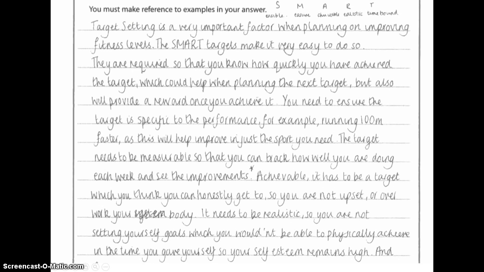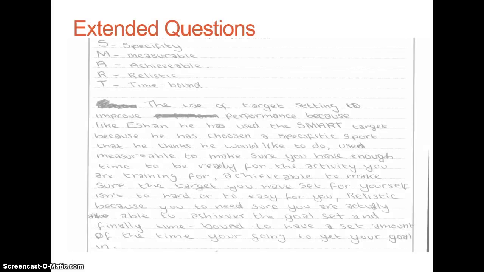So here's a slightly different one. So this student here has said sensible, measure, achievable, realistic and time bound. So again, there's errors in there, but although there's an error in here, later on we can see that they're talking about it being specific rather than sensible. So again, it's interesting to sort of see what our students actually write when they do it. So if we just go back to that first question.